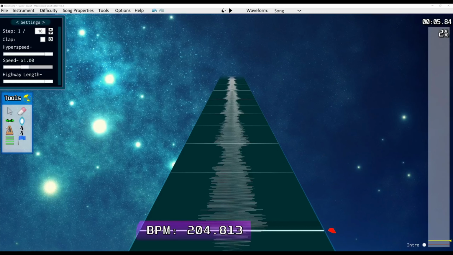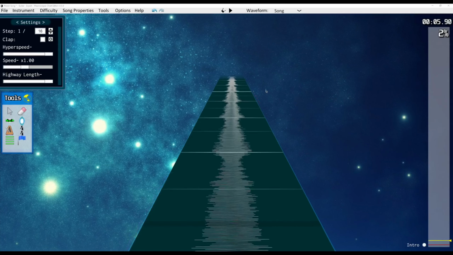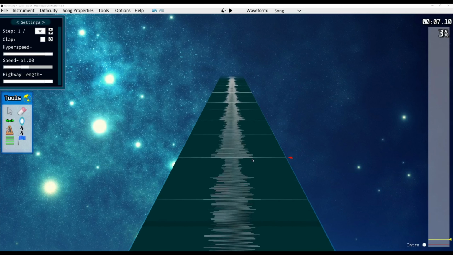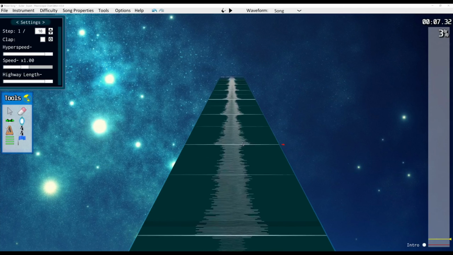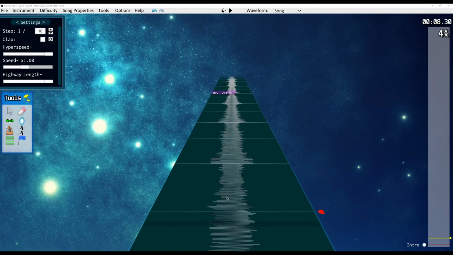Now you'll notice that I was beat mapping there without even listening to the audio of the song, and that's circling back to why this waveform is so important. I actually picked this song specifically because these spikes where the beats are in this song are incredibly easy to see.